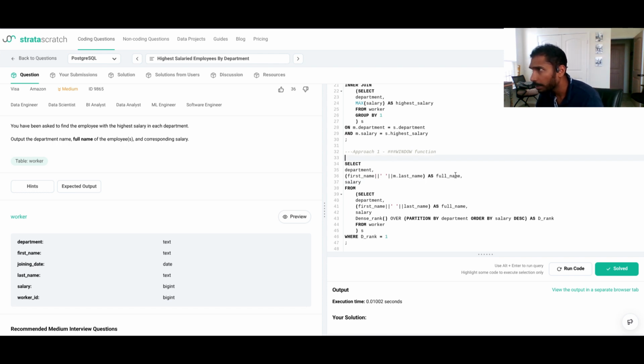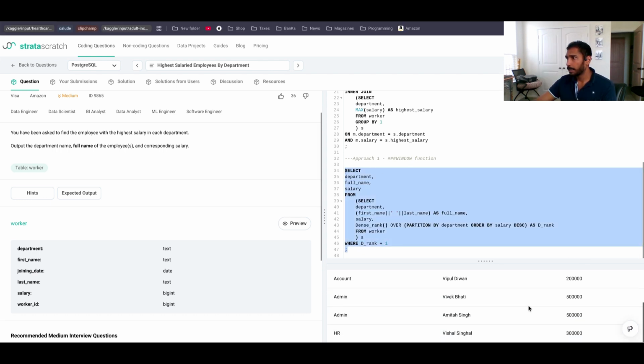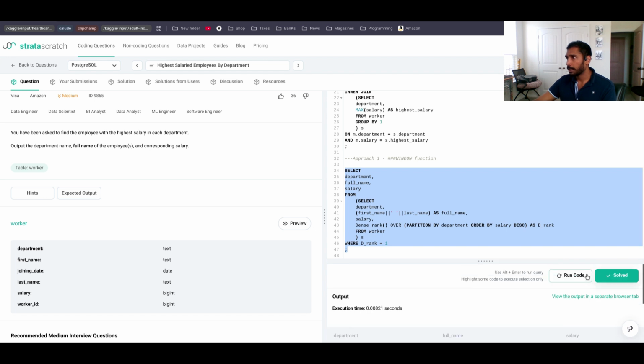We are fetching the department, first name, last name as needed in the expected output. The salary within the window function subquery, what we're trying to get is partitioning by department and ordering the rows with respect to the salary in descending order using a dense rank function, and you're only filtering for dense rank equal to 1, which is the highest salary. So this should work. Okay, looks like the window function is working as well.